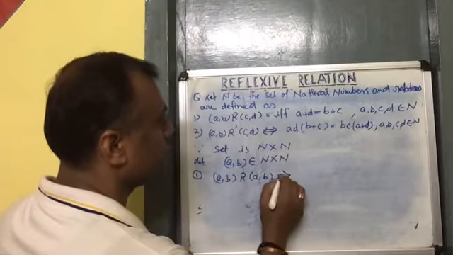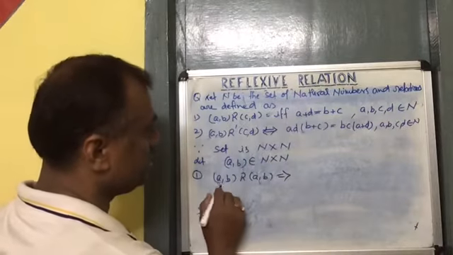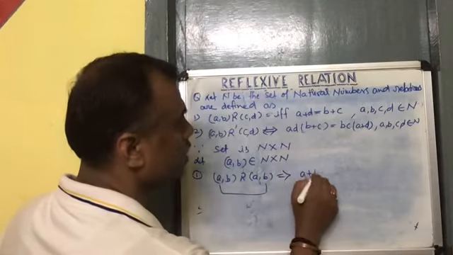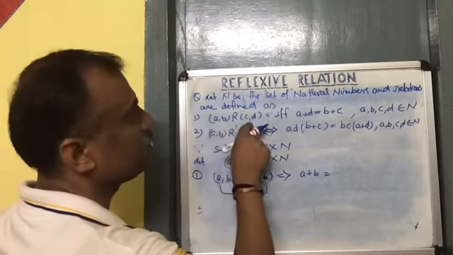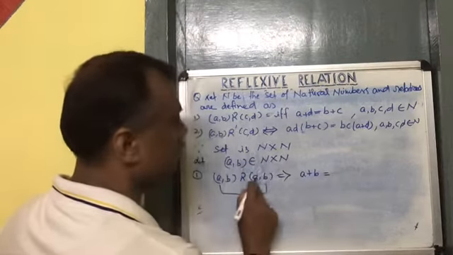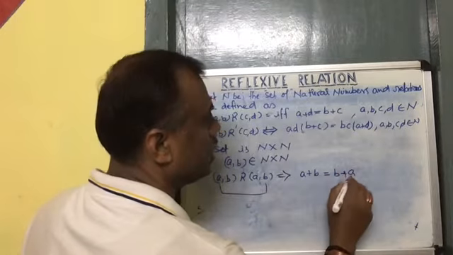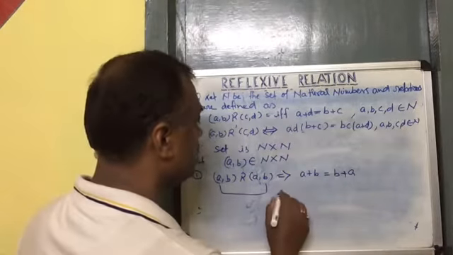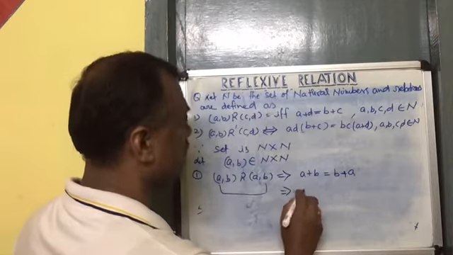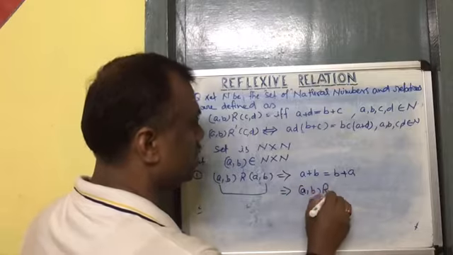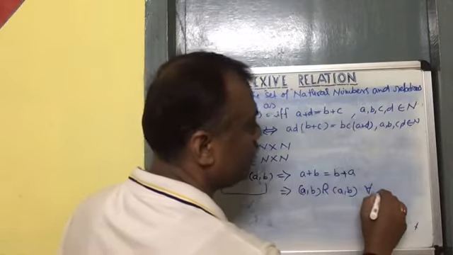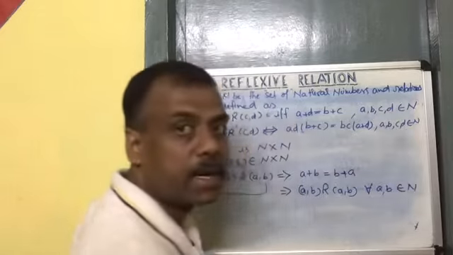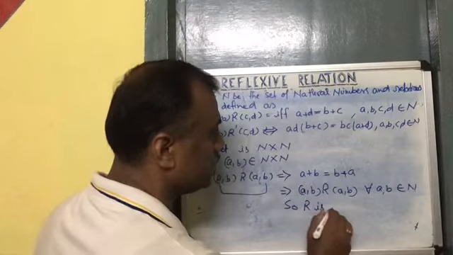So this implies by this relation, A plus D, first and last, that means A plus B equals to B plus C, that means second and first, B plus A. And as you see, A plus B is equal to B plus A. So from here we can say AB is related with AB for every AB belongs to N. So R is reflexive.